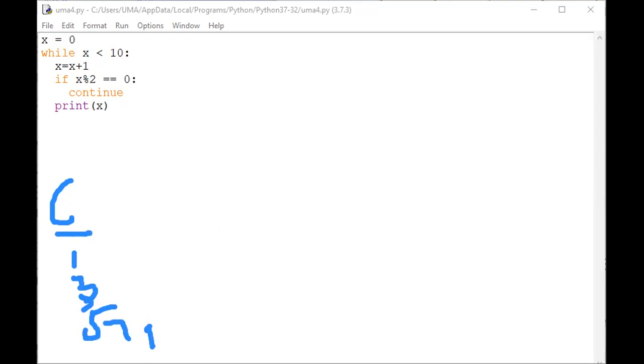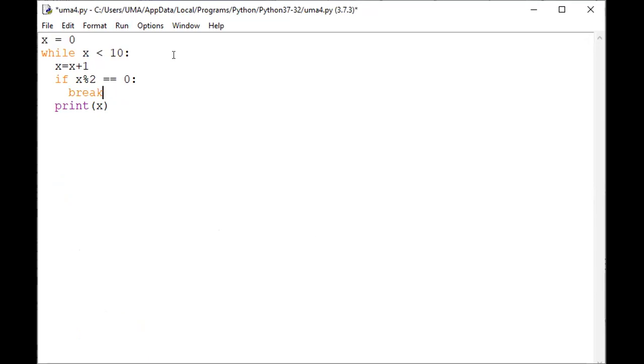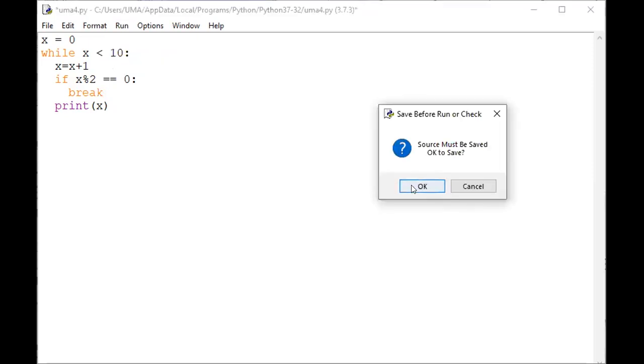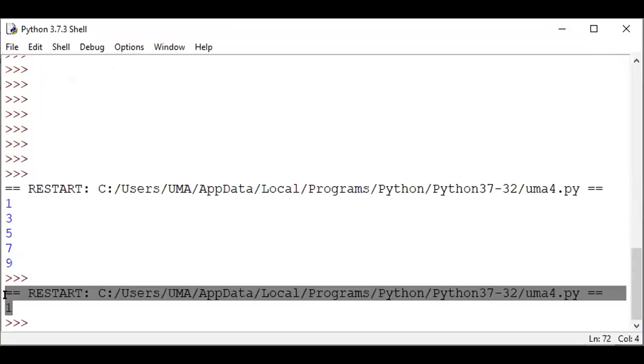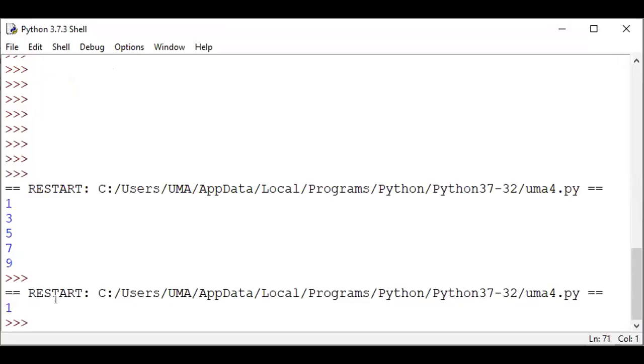How can you get the break statement results? Write the break statement instead of continue. See the result for the break statement: 1, and then stop. Only you will get the value 1 for the break statement. What is the necessity here? See here.